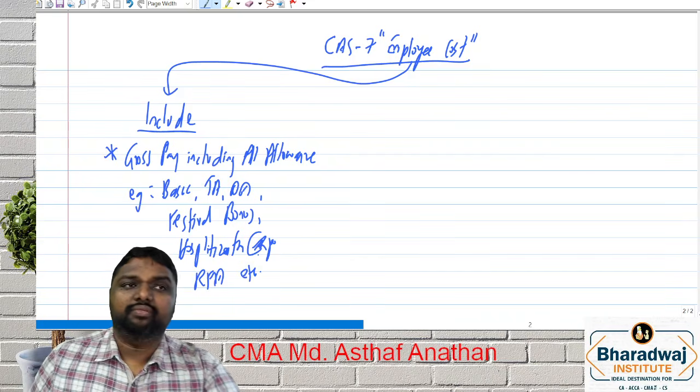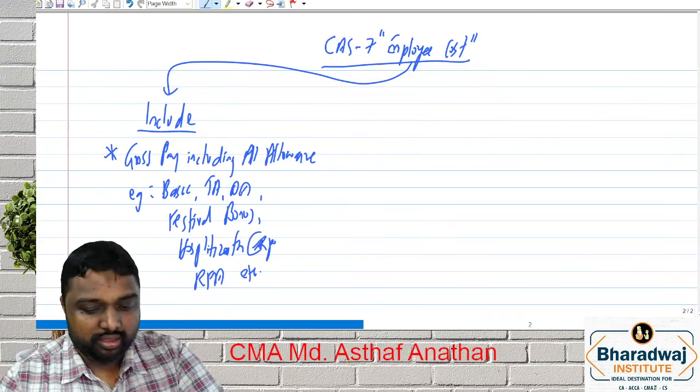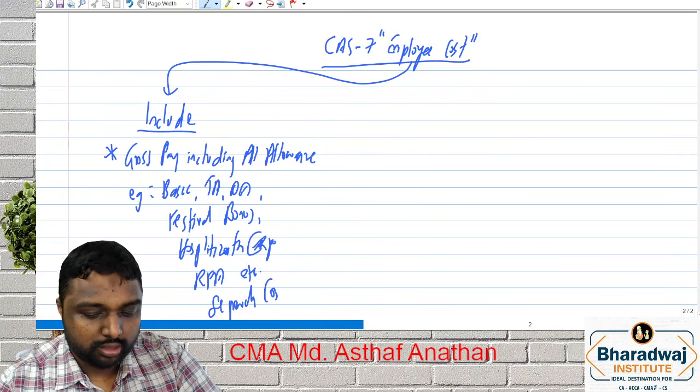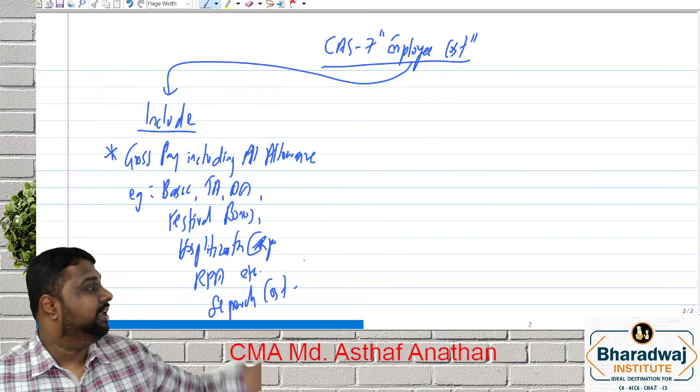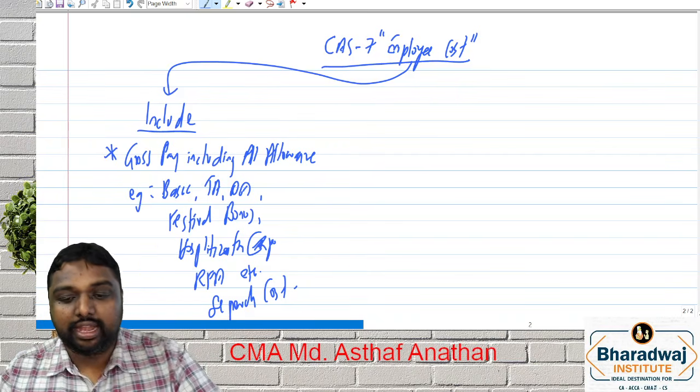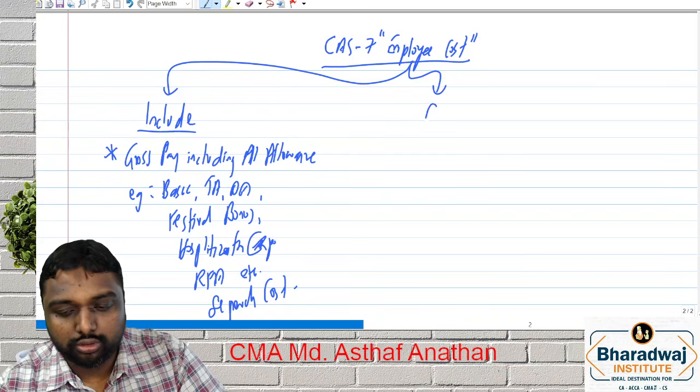See, everything. Next, you have discussed the separation cost. All these items will be included. Very easy to remember.